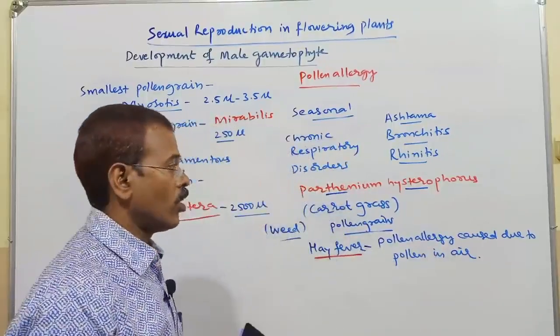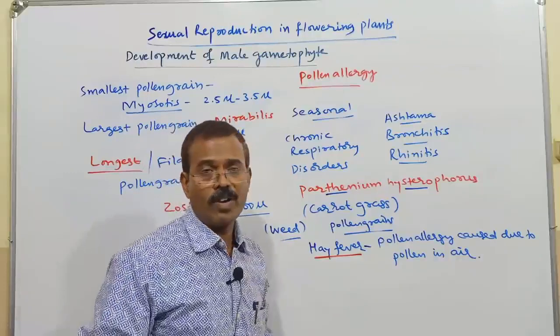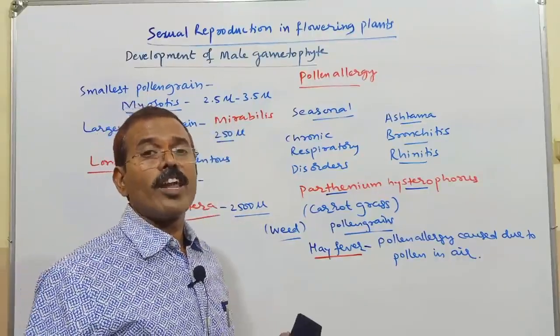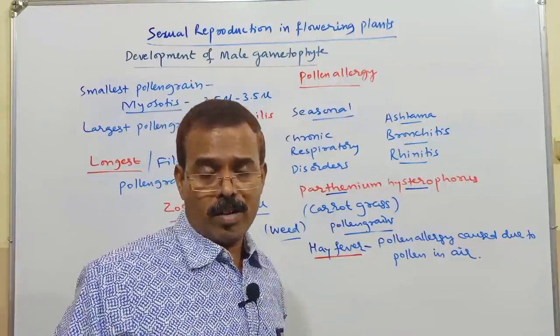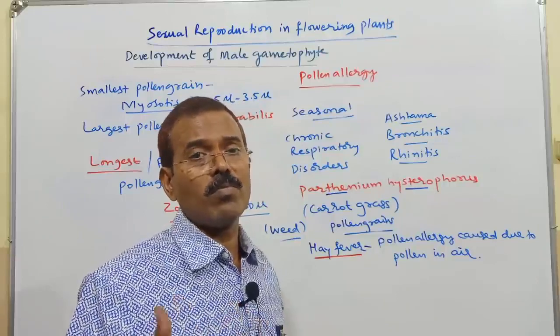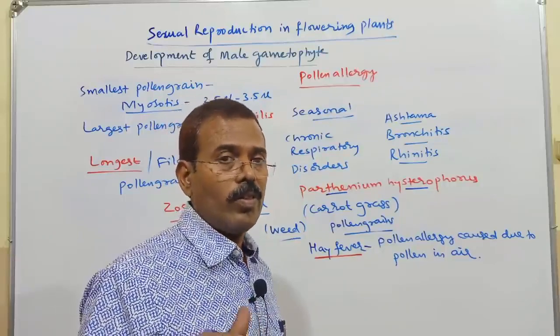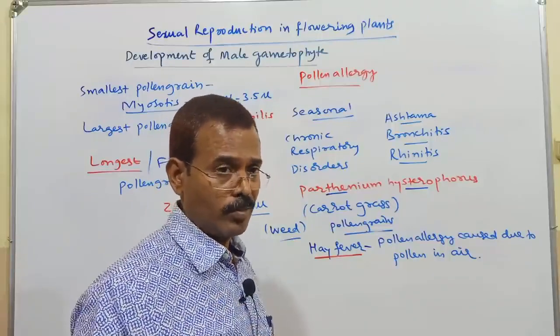Pollen allergy caused due to the presence of pollen grain in the air is called hay fever. So this pollen allergy can be very severe, especially for patients who are asthmatic, especially in the winter season, all that. So they may have severe breathing problems. So those people should be very careful regarding these pollen grains, all that.